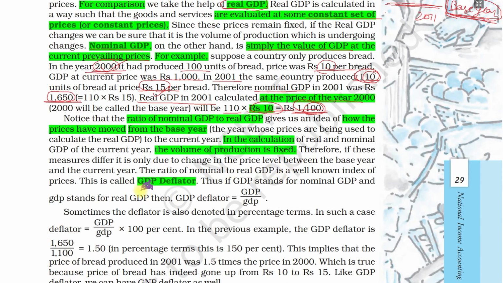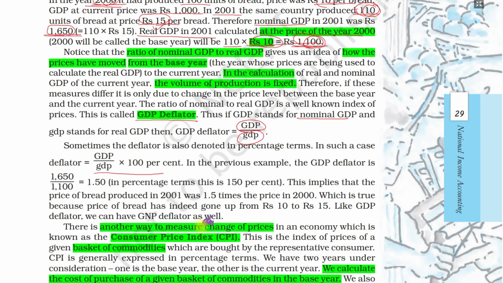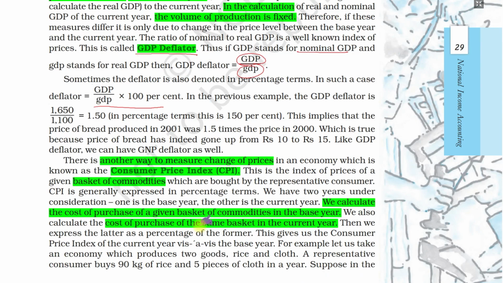And there is one term, GDP deflator. What does it show? It basically shows inflation in the economy. Its formula is nominal GDP divided by real GDP, into 100. The GDP deflator is just a measurement of inflation. There are other indexes of inflation also, which you might have heard about in newspapers.